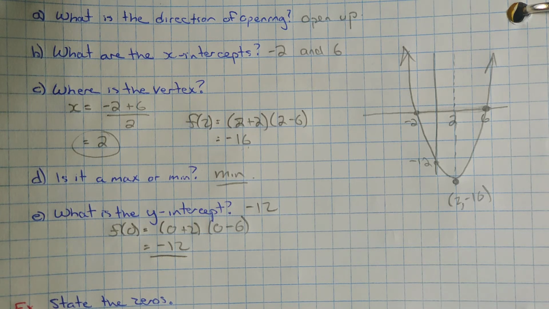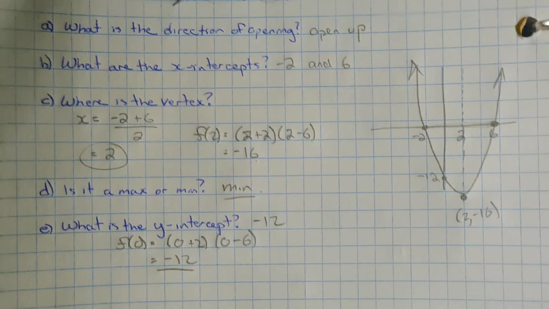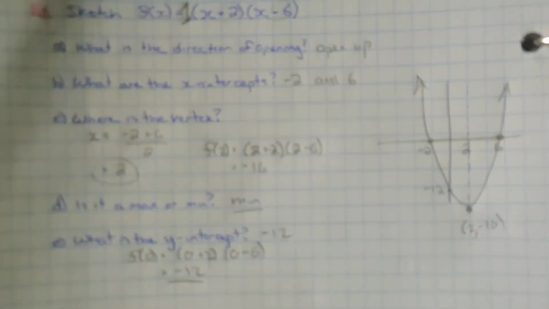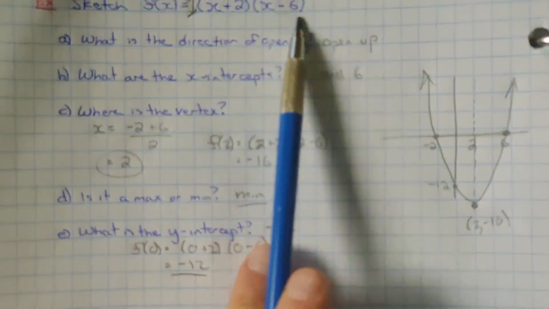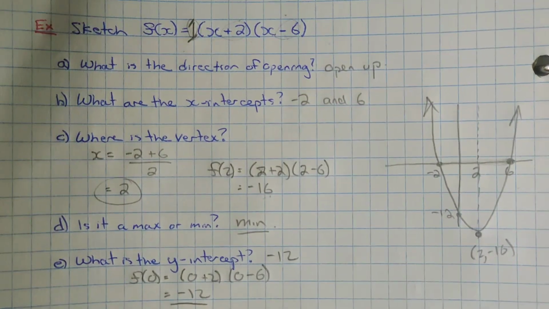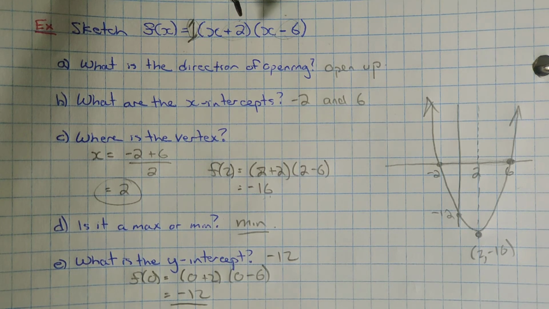Again, we can get our direction of opening right from the a value. We can get our x-intercepts from these two values. So from these two values, just set them opposite signs. So again, positive 2 became negative 2, negative 6 became positive 6. That happens every time we have something x plus or minus in a bracket.